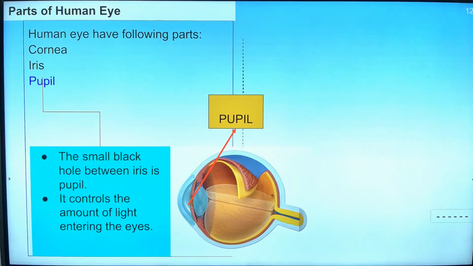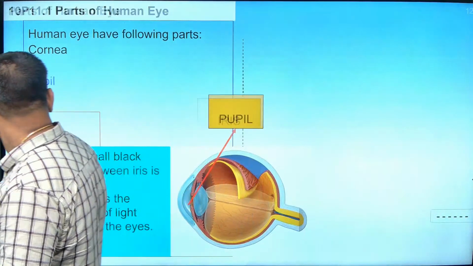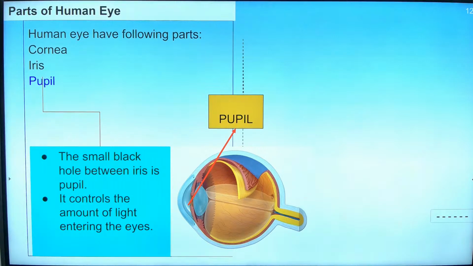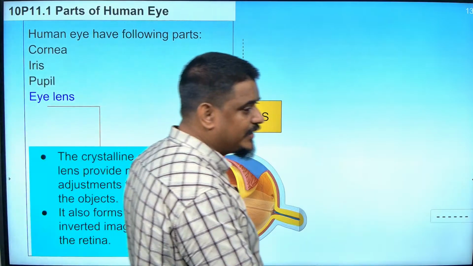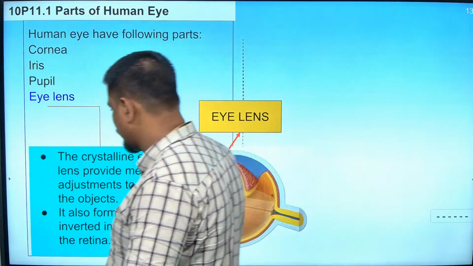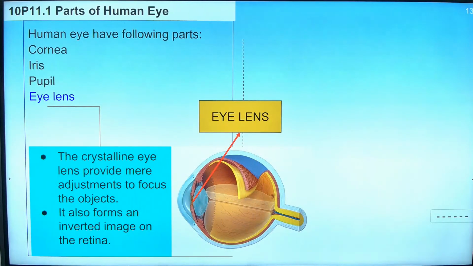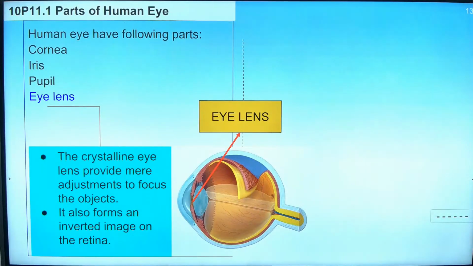Written? I hope you wrote about the pupil. Shall I go to the eye lens then? If you are done with pupil, the next part inside the eye is the eye lens. Write that, eye lens. So write what the eye lens is. It provides the adjustment to focus the objects. The eye lens, that is the crystalline eye lens, provides